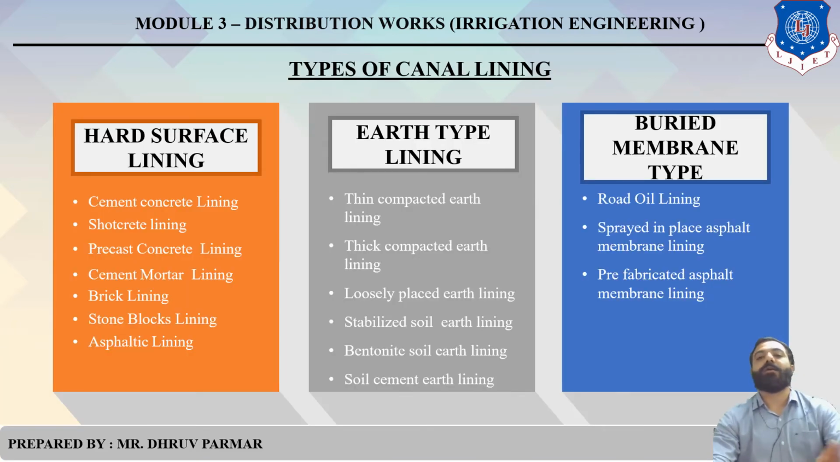Clear? Then types of canal lining: there are three types, hard surface lining, earth type lining, and buried membrane type. In hard surface lining: cement concrete lining, shotcrete lining, precast concrete lining, cement mortar lining, brick lining, stone brick lining, asphaltic lining. Then earth type lining: thin compacted earth lining, thick compacted earth lining, loosely placed earth lining, stabilized soil, bentonite soil cement earth lining. Buried membrane: road oil lining sprayed in place, asphalt membrane lining, prefabricated asphalt membrane lining. So there are a total of three types.